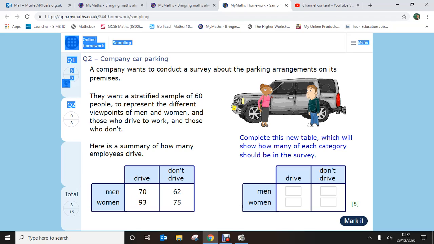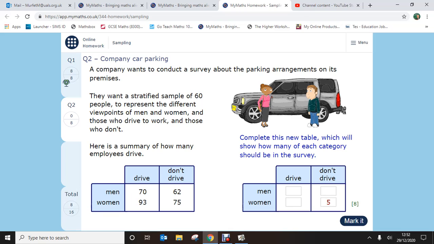Complete this new table, which will show how many of each category should be in the survey. So again, a stratified sample of 60. I need to know how many we've got in total, and then I'm going to divide that by my sample size. So a little calculation: 70 plus 62 plus 93 plus 75 gives me 300. 300 divided by 60 is going to give me 5. So I'm just going to put my 5 there for a second.